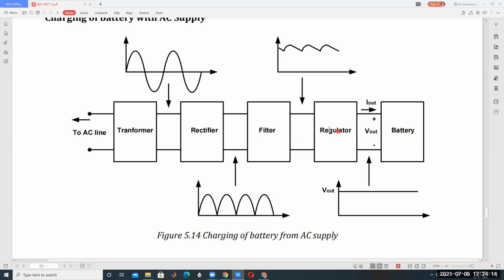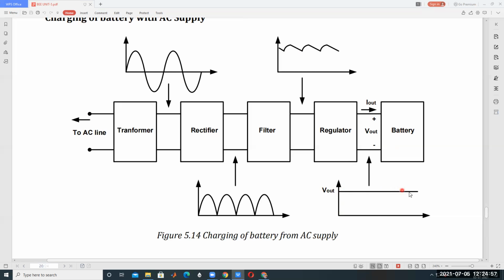So by using this regulator, we have to control the voltage. We connect the positive and negative polarities in the proper way to the battery. The output current can be controlled by using the regulator, and also the voltage. By using this RPS, in the BW laboratory, the range is 0 to 30 volts. By changing this voltage and current, and maintaining the voltage and current at the regulator, the input of the battery, we have to charge in a proper way. So your output is exactly DC.